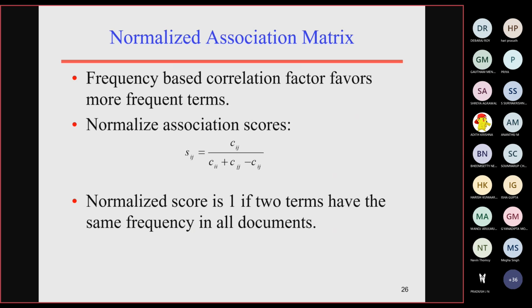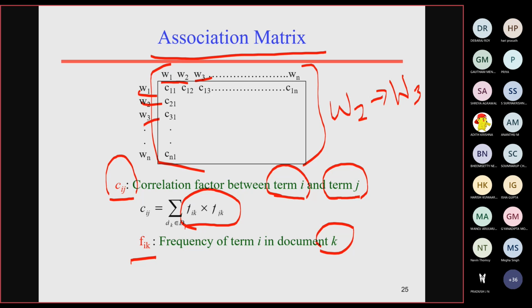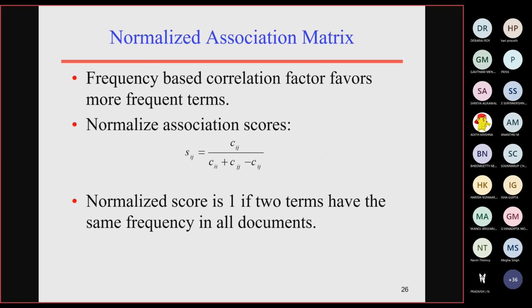So how can we find the frequent terms based on this association matrix? In some places we may have a value like 100, in some places a value like 4 or 5. The values can go up to infinity.